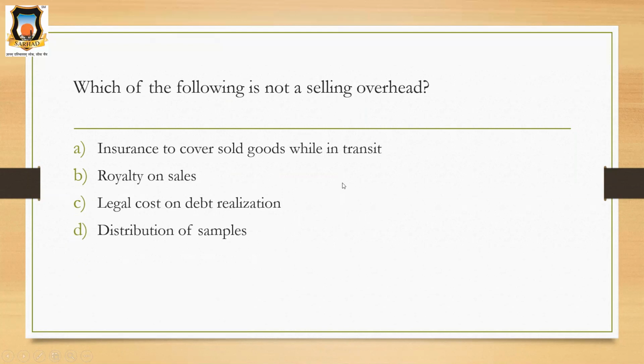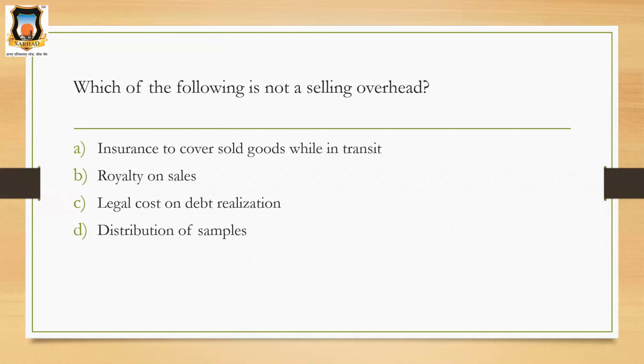Meaning that expenditure is not related with your sales. If we look at the options, insurance to cover sold goods while in transit, yes, it is related to sales. Royalty on sales, yes, it is related to sales. Legal cost on debt realization. Okay, on this point you have to think a little bit. Why?